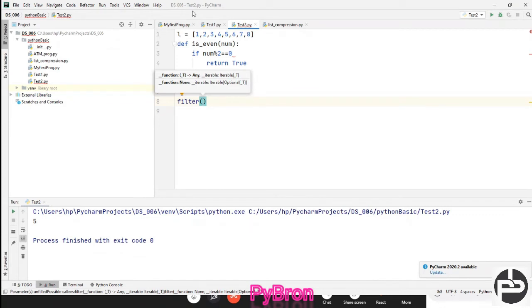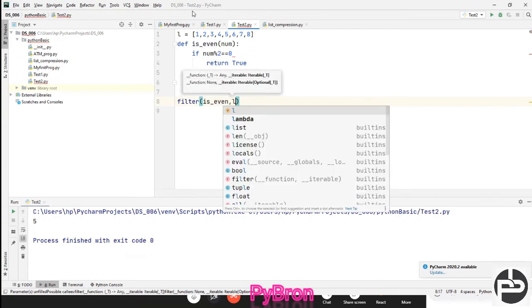So the filter function takes is_even, and no need to pass anything else to it. Comma, and here I am going to pass the list.